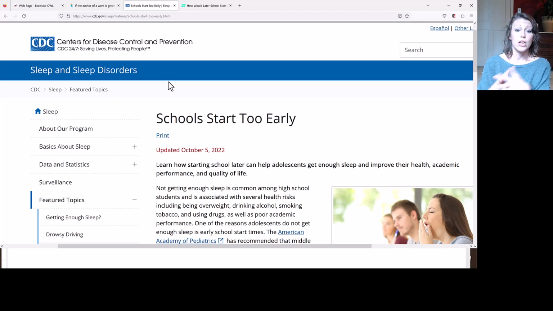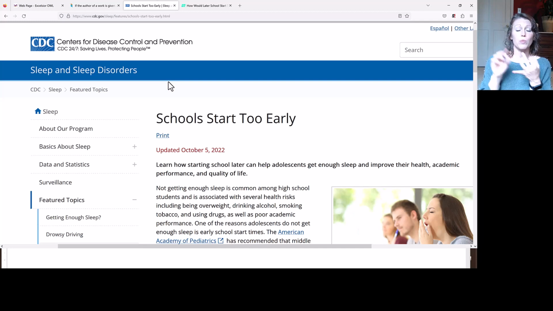So to build this works cited entry, you would begin with the title, "Schools Start Too Early," and it would be in quotation marks with a period on the inside of the closing quotation marks. After that would be your container information. So this is generally going to be your publisher, your date, and your URL. So you would spell out Centers for Disease Control and Prevention. You cannot use acronyms in works cited reference entries.